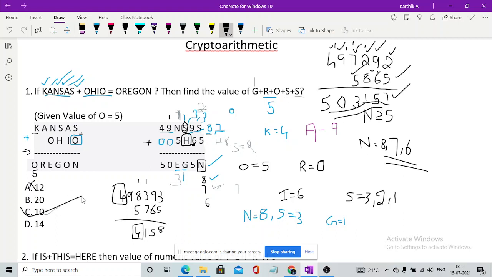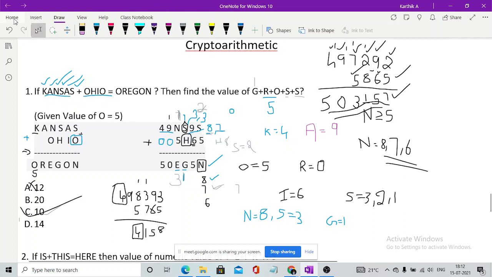If you still have any doubts related to this, you have this question in Prepinsta. This question is asked in Prepinsta. If you go to crypto arithmetic, they have crypto arithmetic for Infosys. This is the first question. The questions which I picked are all from Prepinsta, but I didn't see the answers. So this is how it works.